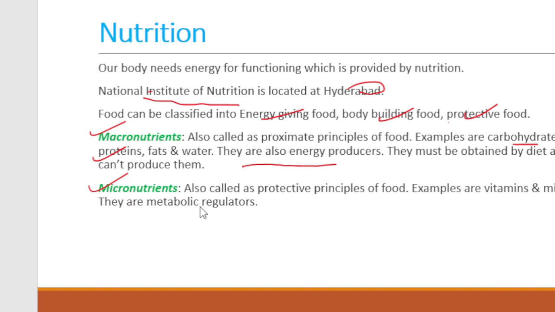While micronutrients are metabolic regulators, because they regulate our metabolic activity. Examples of micronutrients are minerals as well as vitamins. We have now studied basic information about nutrition as well as types of nutrients.